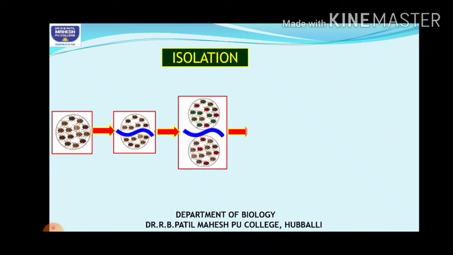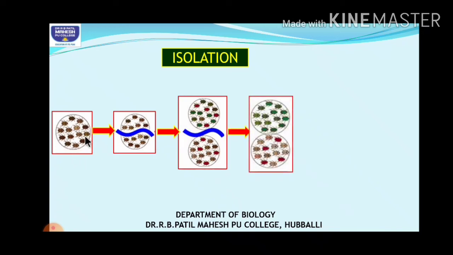How? See one example here. You have a group of beetles. Due to some reasons they may get separated and form two different groups, two different populations.